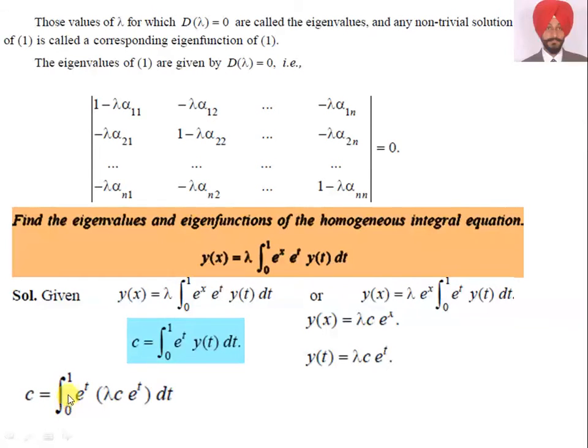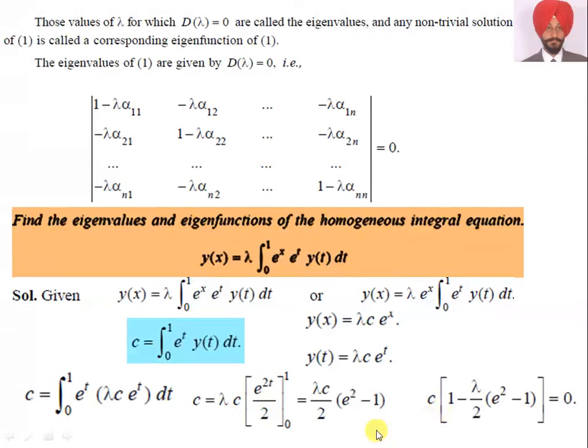So, c is equal to the integral from 0 to 1 of e raised to power t y(t), where y(t) is lambda c e raised to power t, dt. When we simplify it, c is equal to lambda c common, integral of e raised to power 2t. The integration of e raised to power 2t with respect to t is e raised to power 2t by 2 from 0 to 1, that is lambda c by 2. When we put 1 we get e square, and when we put 0 we get e raised to power 0, that is e raised to power 1.